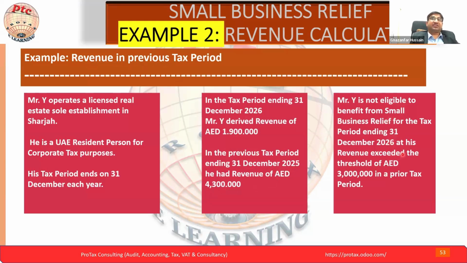Why? Because the revenue exceeded 3 million in the prior tax period. In 2025 he also was not able to opt for the small business relief because this is his first tax period. So again, the word is the tax period, not the accounting period. Once your revenue exceeds 3 million, then you are not able to opt for the small business relief.